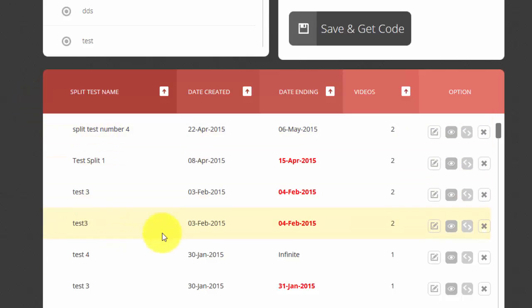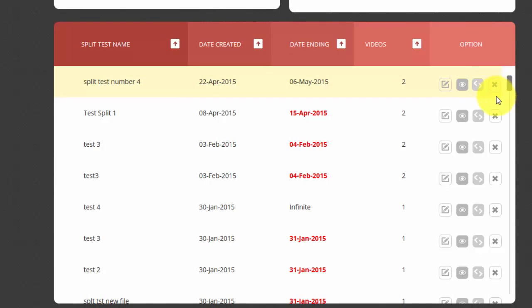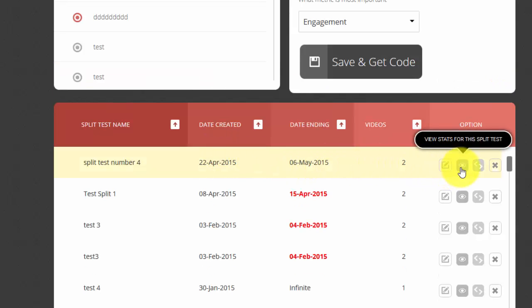Now, if you want to see the performance of your split tests, you just scroll down here and you can see all the split tests that you've set up. Okay, it shows your split test name, the date it was created, the date it's ending, how many videos are in the split test. And then you have some options here. You can edit your split test, you can take a look at the stats, you can get the code or delete it here. Let's go back and click on view the stats.